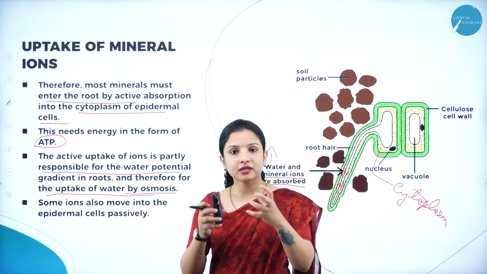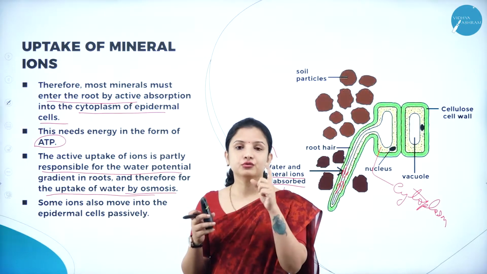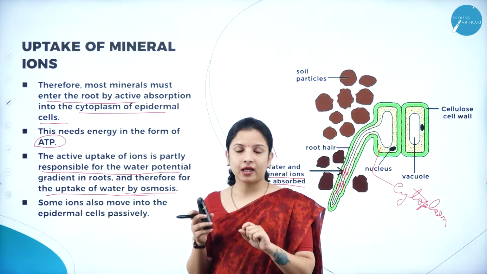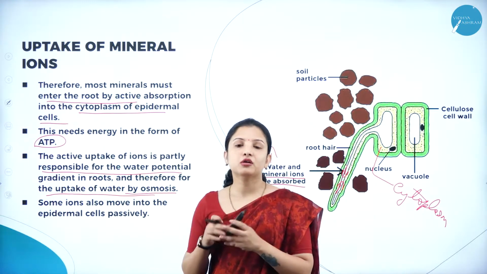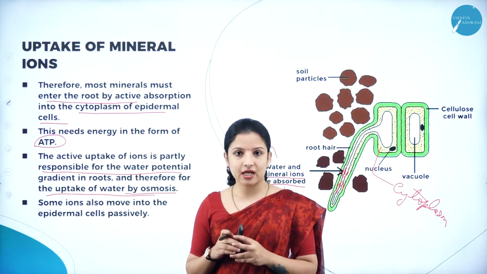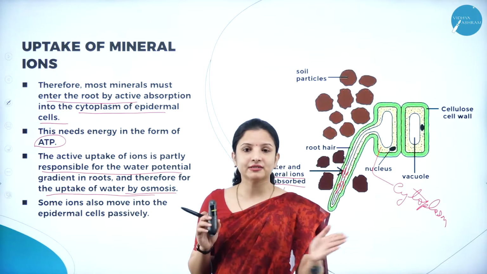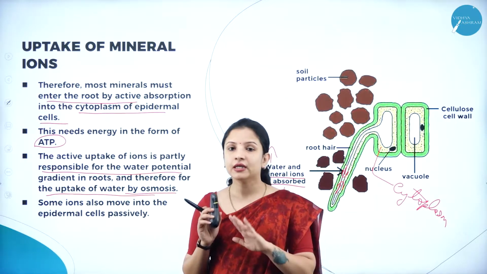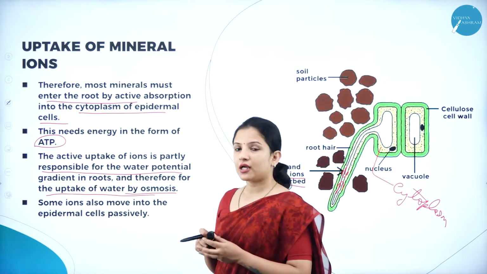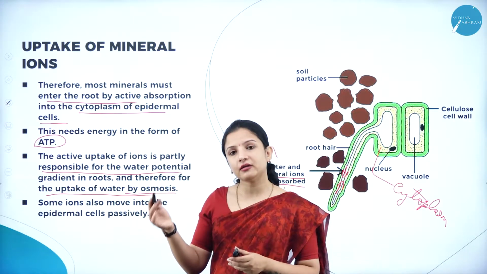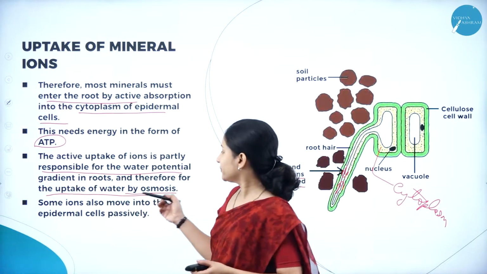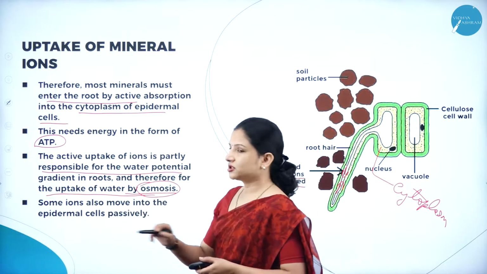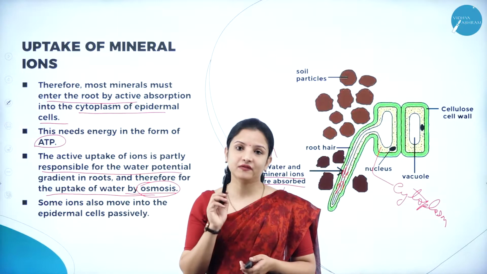So, when minerals are taken in by the roots through the plasma membrane, the water also enters because of a pressure gradient being created, right? Can we separate the minerals and the water in the soil? It is not possible. So here, water has to enter through the plasma membrane by a process called osmosis, because plasma membranes are selectively permeable.